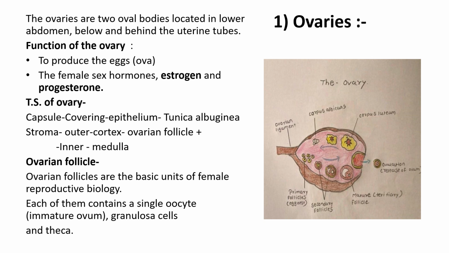In the transverse section of the ovary, the capsule is the covering epithelium called tunica albuginea, and the inner part is called stroma, which has the outer part, the cortex, which contains ovarian follicles, and the inner part called medulla. The ovarian follicles are the basic units of female reproductive biology. Each of them contains a single oocyte, that is an immature ovum, granulosa cells and theca.